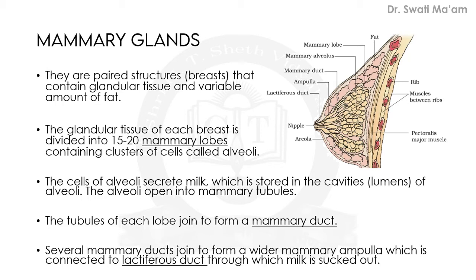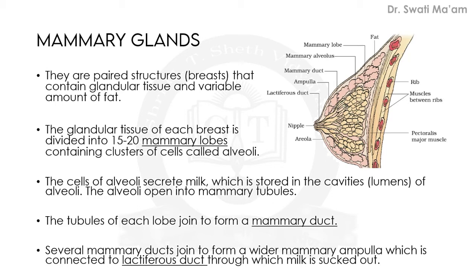Several mammary ducts also join to form a wider mammary ampulla, which is connected to the lactiferous duct, through which milk is sucked out. So the last portion is the lactiferous ducts, which is at the tip of the nipple. It opens here. So this was the detailed structure regarding mammary glands.